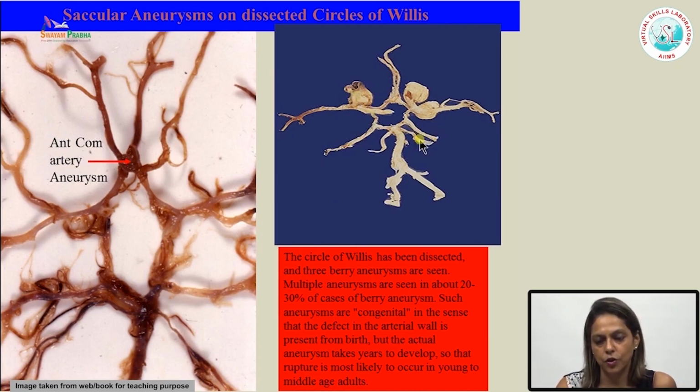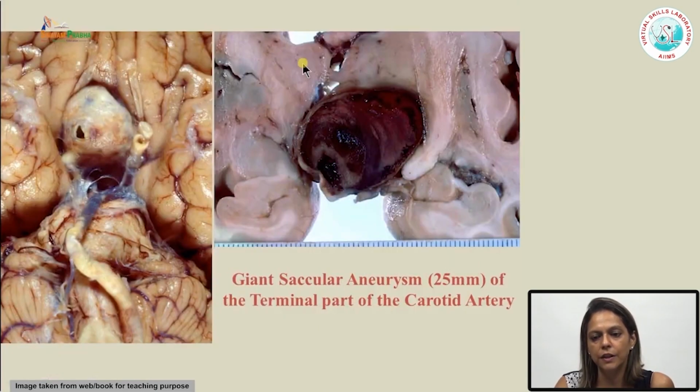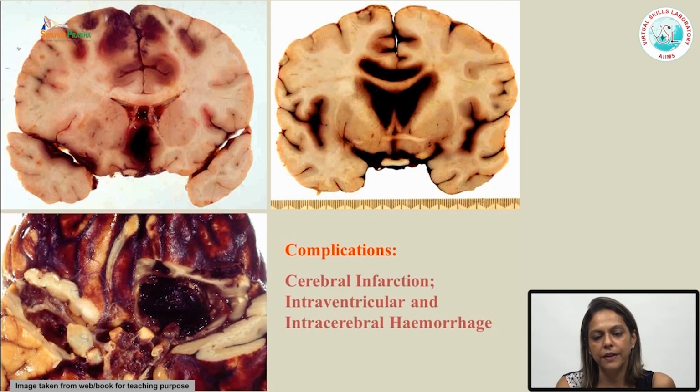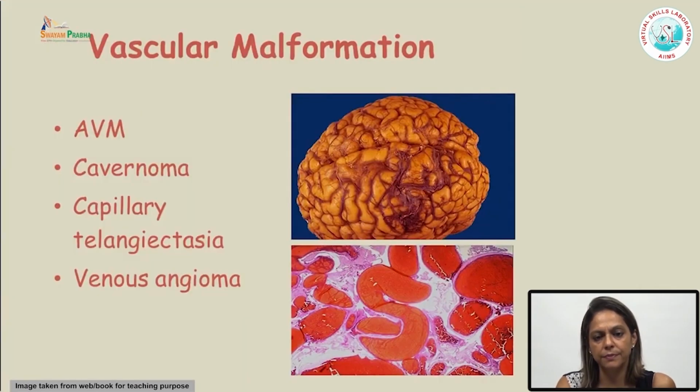So these are just gross pictures taken from aneurysms. So this is very nicely dissected circle of Willis showing you 3 aneurysms. So again, a gross taken from a patient with large saccular aneurysm from terminal part of a carotid artery. So you can have subarachnoid hemorrhages in these patients, or you can have massive intraparenchymal or intraventricular bleed. So these are pictures showing you intraparenchymal bleed and intraventricular bleed in patients with berry aneurysm.